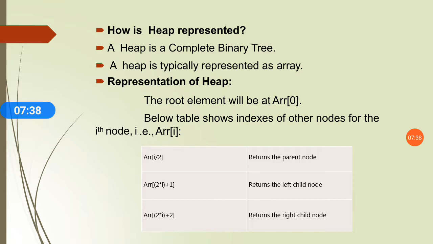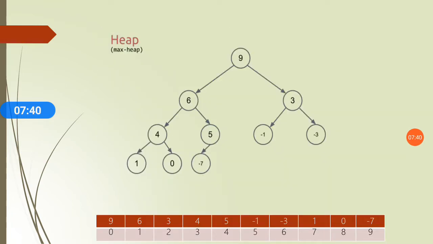Let's see how this happens. Let's consider this example. This is a tree, and here the array is given. At the 0th position 9 is stored. At the first position 6 is stored. Likewise at the second position 3 is stored. So let's consider array of i, where the ith value is 0. So at the 0th position, array of i by 2 returns the parent node, which is nothing but the 0th position, 9.